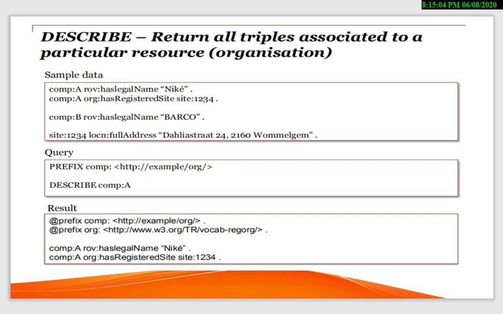Again for the describe, like return all triples associated to the particular resource, organizations. Here we can see the examples, again the Nike and the Barco, its address, registered site is also given over here. The query is mentioned, like we just need to describe. What we need to describe, we have to return all triples. That means we have to find what name, from which organization, and what they are registered with. That is the result for them. Clear?